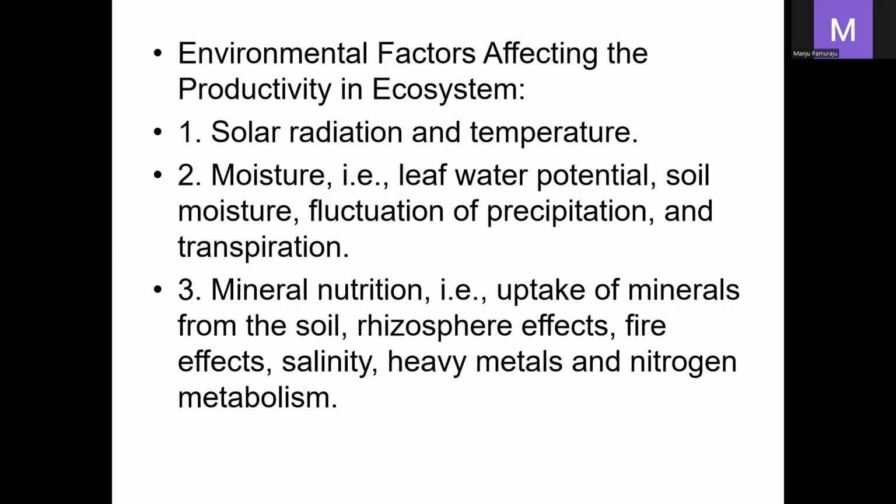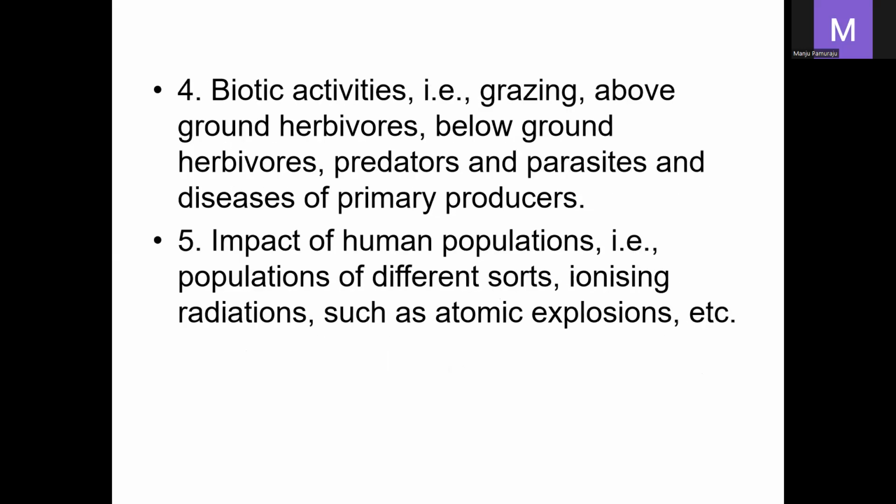So here the first one is solar energy, the second one is moisture content, and the next one is the mineral nutrients available in the soil, and then biotic activities like activities of humans and animals also. So grazing by above-ground herbivores: as the herbivores eat the plants, the productivity decreases.